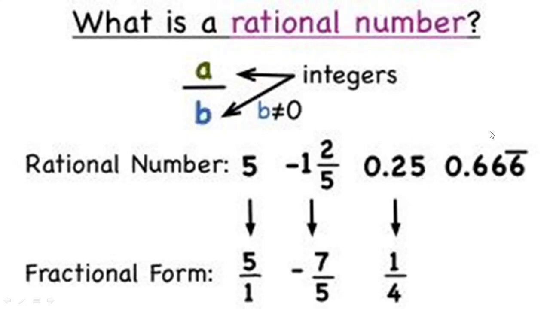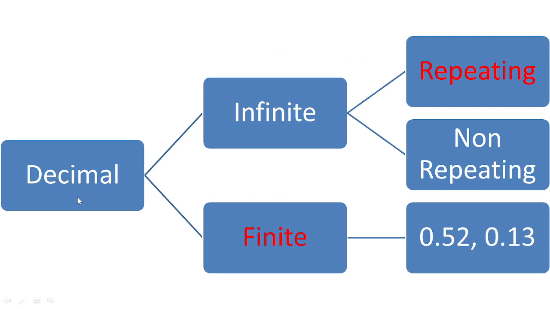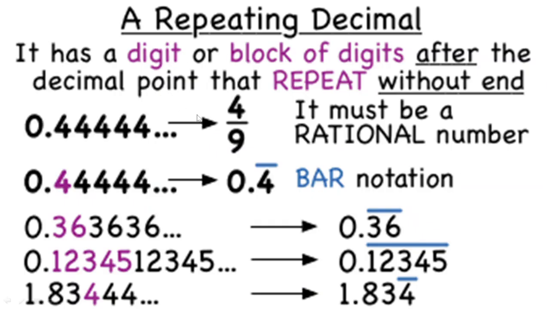Sometimes it is infinite. Like this, you see 0.6 and 6 there is a bar above. So this bar indicates that 6 is repeating infinite times. To be clear, you have to understand decimal format has two formats, finite and infinite. Just now we saw finite 0.52, that's it. 0.13, that's it. In infinite we have repeating as well as non-repeating. So what is repeating? It has a block of digits after the decimal point that repeat without end.